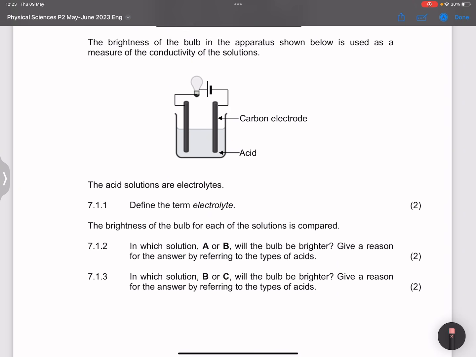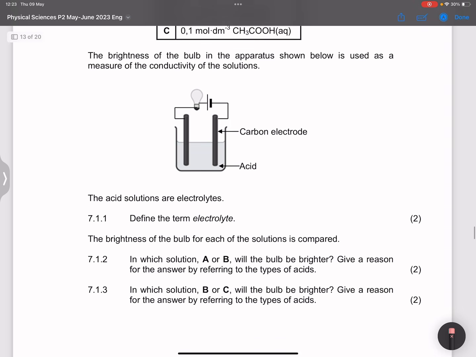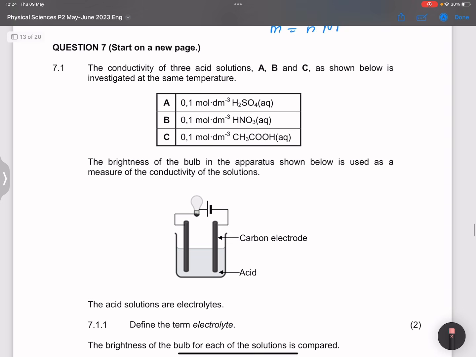So remember that an electrolyte is a solution that conducts electricity through the formation of ions. They say the brightness of the bulb for each of the solutions is compared. In which solution, A or B, will the bulb be brighter? Give a reason for the answer by referring to the type of acids. So if we compare A and B, note that sulfuric acid, remember we say that this is a diprotic acid.